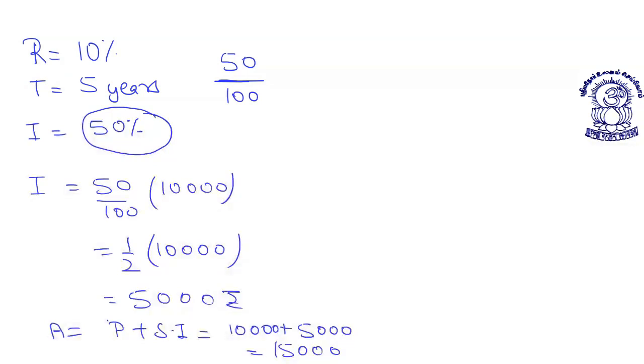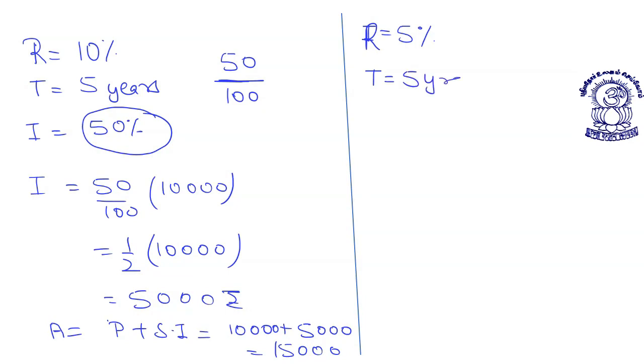It's very similar to this. If I say the rate of interest is 5%, time given to me is again 5 years, and my principal is, let's say, 4,000.